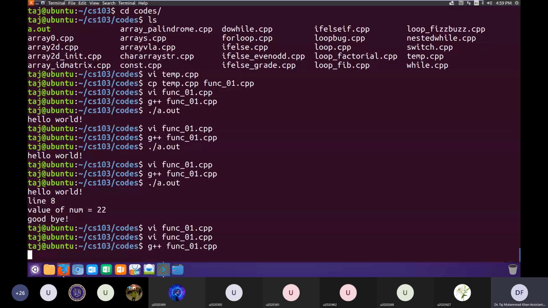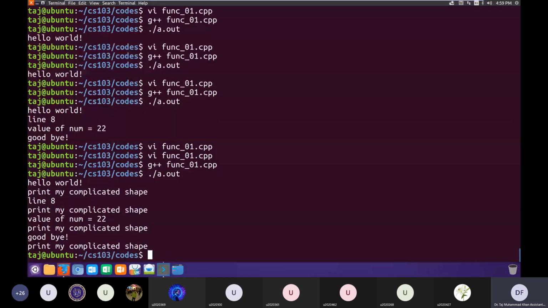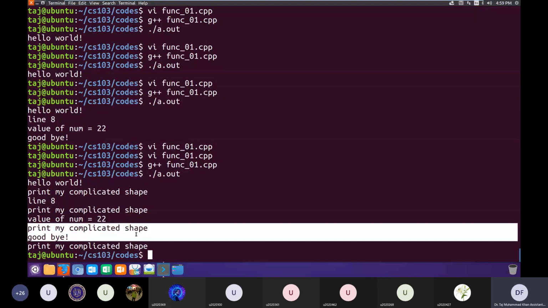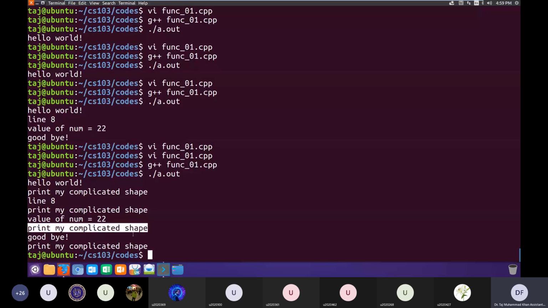It's compiled, and if I run it, you see after hello world, it prints my complicated shape. So that's basically the equivalent of that complicated shape that we wanted to print. Then after line 8, again it prints my complicated shape. Then after the value of num, again it prints that complicated shape, and then in the last line, it again prints that complicated shape.